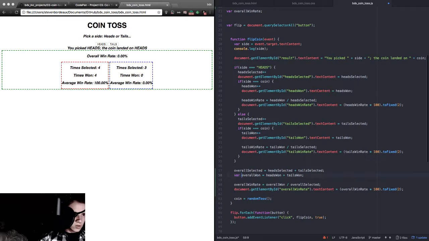So it's not so much what we've set up. I mean, technically, all of this noise that we've thrown in is correct. The problem is where we have it. Kind of like how we had the heads win rate and the document get element by ID and all this noise. Same with tails below in this section, and it was problematic. We had to move it into these sections.